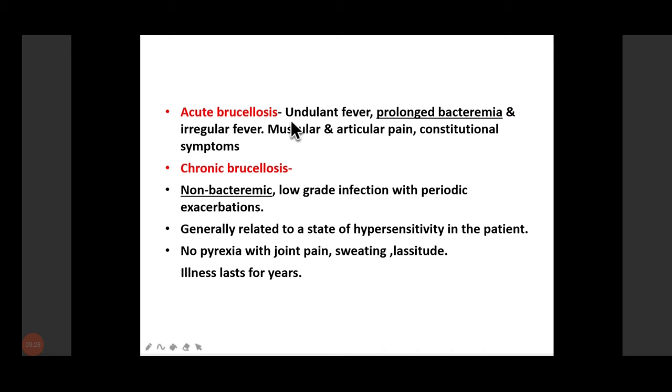So in acute brucellosis, also known as undulant fever, there is prolonged bacteremia, and the patient will present with irregular fever. There will be muscular and articular pain. And in chronic brucellosis, there is no bacteremia. There will be low-grade infection with periodic exacerbation, and this is generally related to the state of hypersensitivity in the patient. So there will be no pyrexia, but there could be other symptoms like joint pain, sweating, and so forth. This illness is chronic and may last for years.